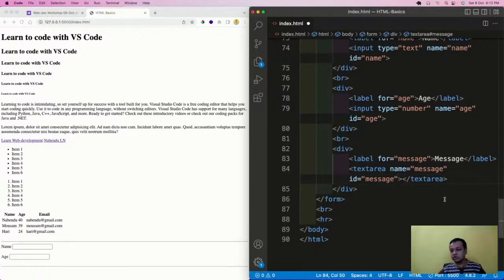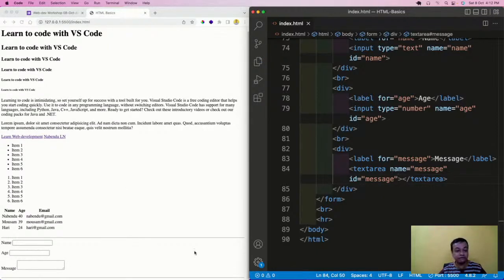I don't need them. Text areas are like this big box which you have seen in Facebook, LinkedIn and all, where you write your posts. Those are done in text areas. One more thing is that the text area has a starting and an ending tag. Input doesn't have; input only has the starting tag. So text area has this starting and the ending.